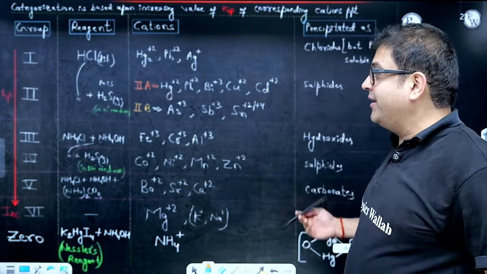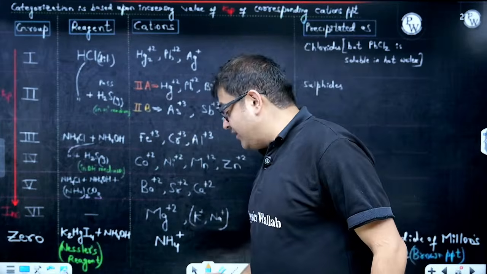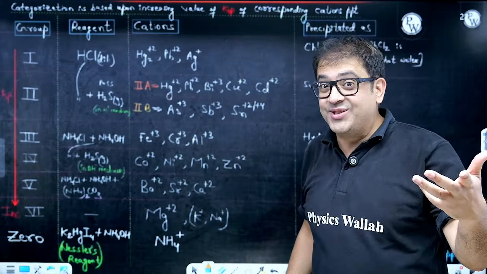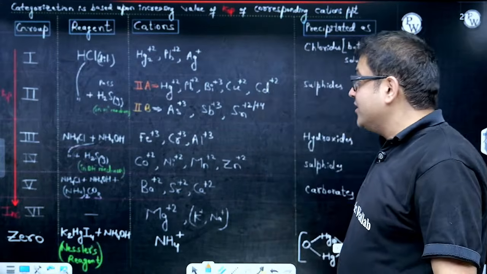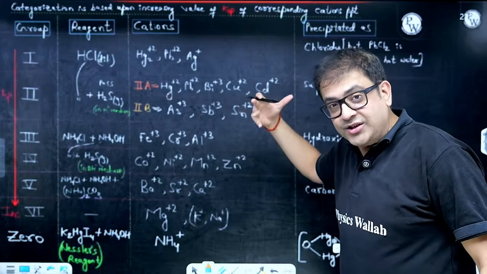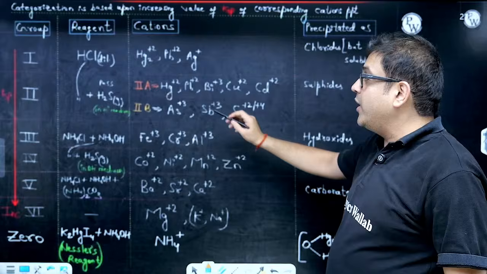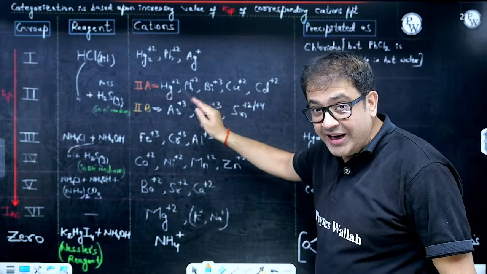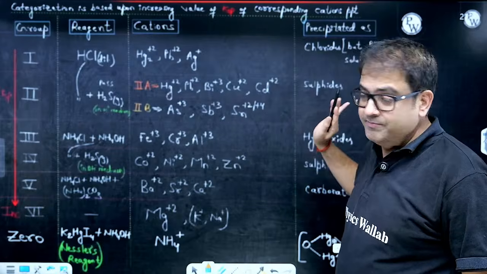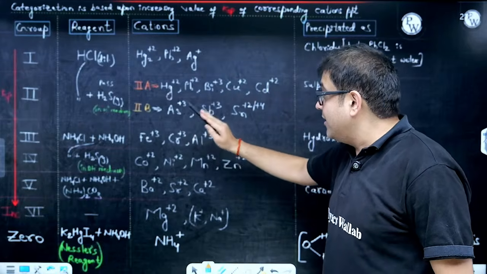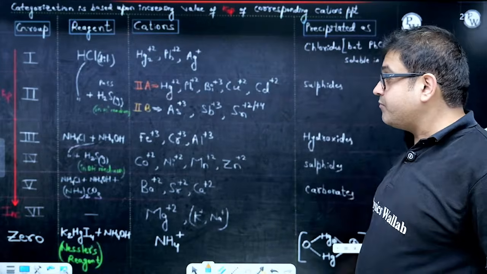So again, revising it. In dilute acidic medium, if you pass H2S gas, some sulfides are precipitated. They are termed group 2 cations, but are further divided into group 2A and group 2B, where group 2A constitutes mercuric, Pb plus 2, bismuth, copper and cadmium. Group 2B consists of arsenic, antimony and tin, both plus 2 and plus 4.